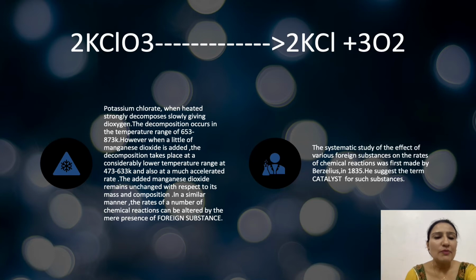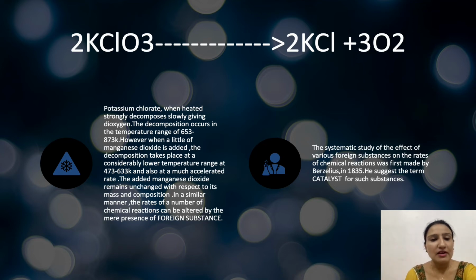Now, with the help of this reaction, potassium chlorate when heated strongly decomposes slowly giving dioxygen. The decomposition occurs in the temperature range of 653 to 873 Kelvin. However, when a little of manganese dioxide is added, the decomposition takes place at a considerably lower temperature range at 473 to 633 Kelvin and also at a much accelerated rate. The added manganese dioxide remains unchanged with respect to its mass and composition.